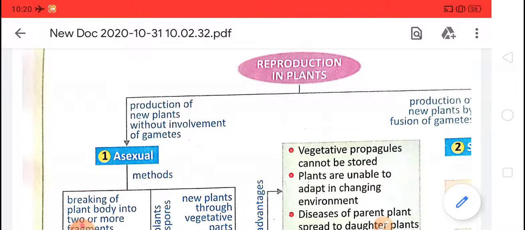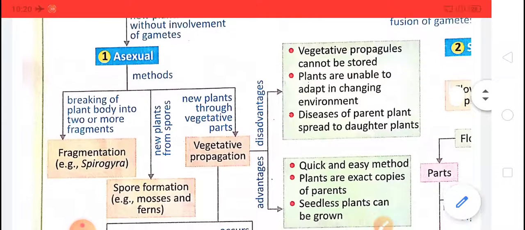In asexual methods the progenies, the new plants, are exactly copies of their parent, but in sexual methods they show some variation.